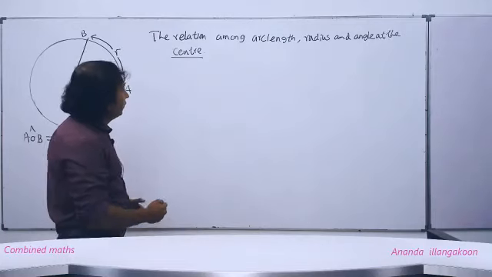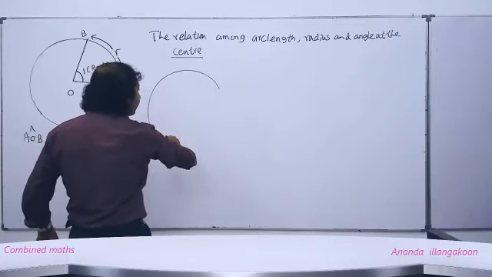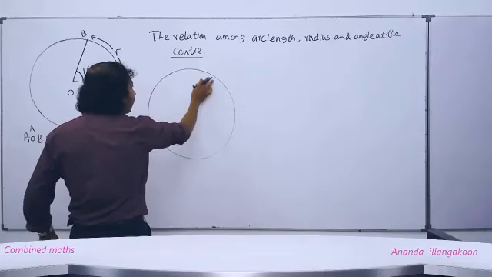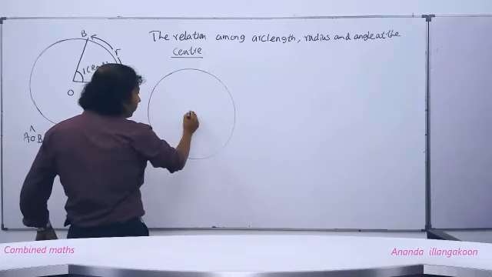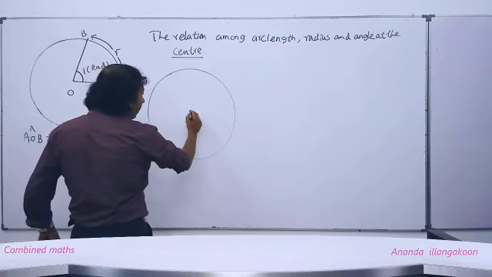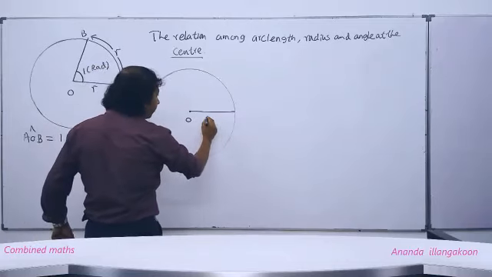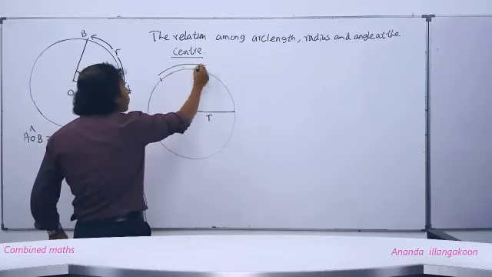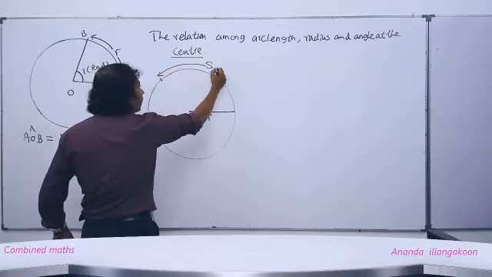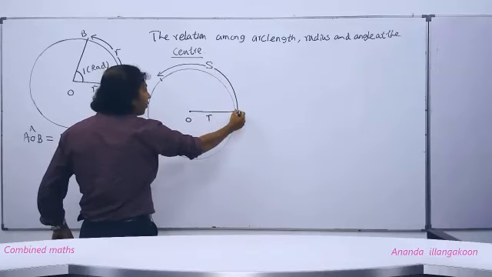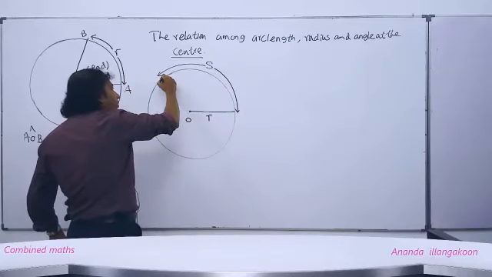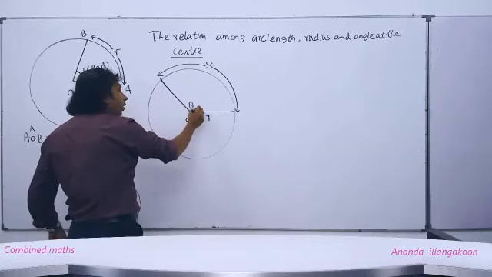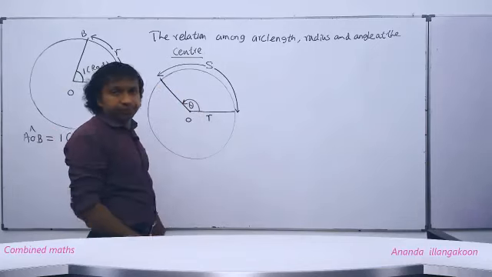So now you take a circle this way. Center is here, suppose O, and radius is R. And suppose it has an arc of length S, this way. Then suppose that arc length subtends an angle theta at the center of the circle.